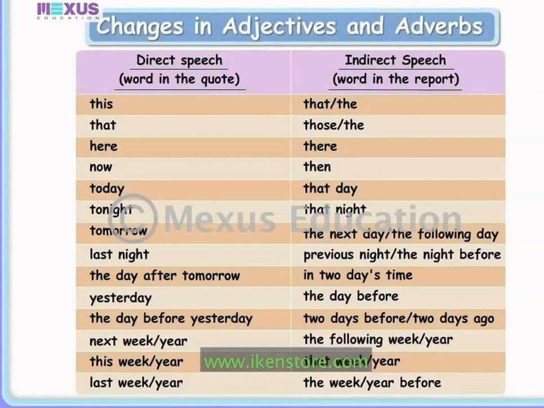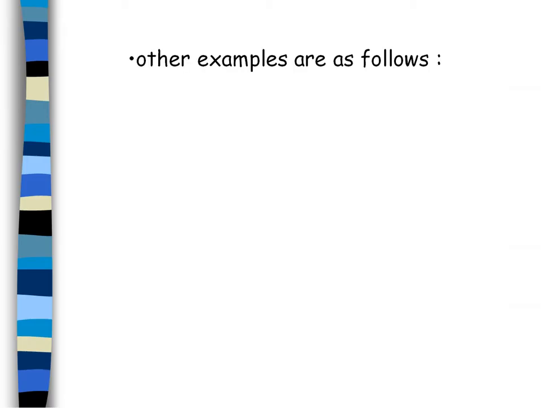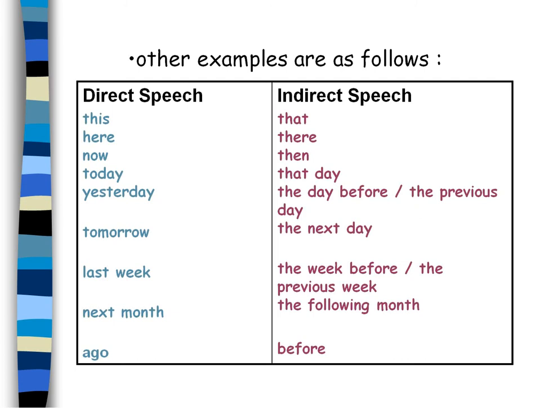So here is also the changes of adjectives and adverbs, so you should also know and learn by heart these words. And here, as we mentioned, the examples of the changes of some words. Also, you should learn it by heart.